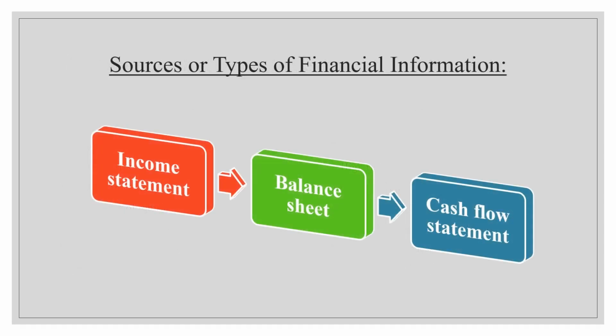Sources or types of financial information. This is one of the foremost things for an investor when he or she wants to invest in any company. He wants to examine the company's income statement, whether the company or organization is making very good income over a period of time, because by analyzing the income statement, the investor gets a clear picture of whether to invest or not, whether the company is in a favorable or unfavorable position.